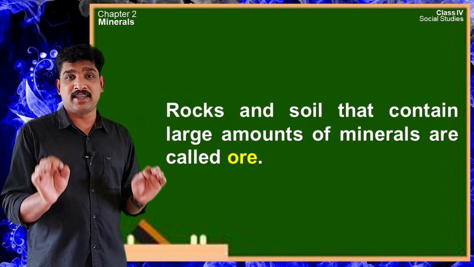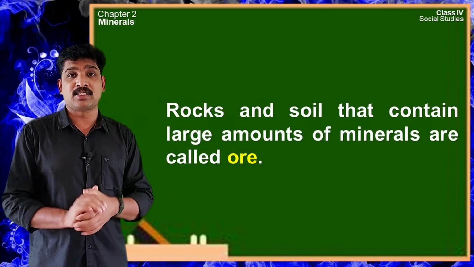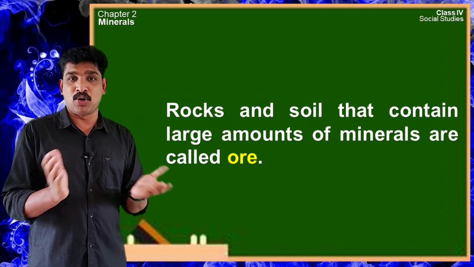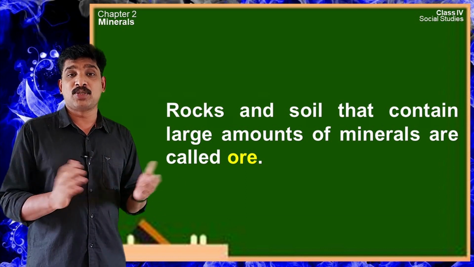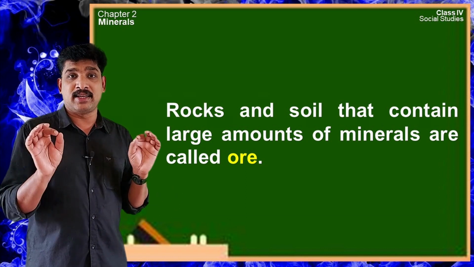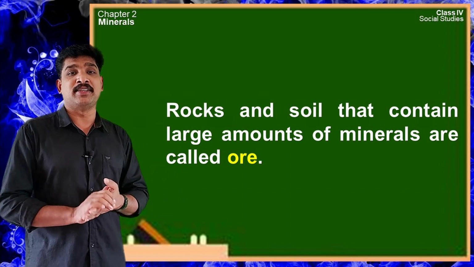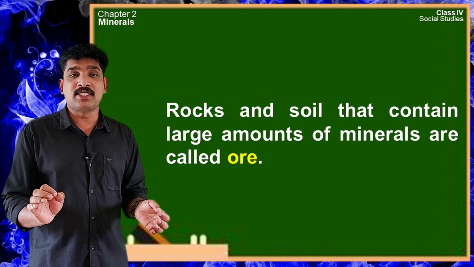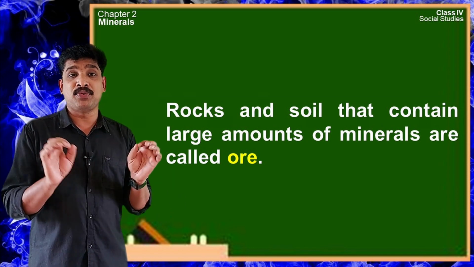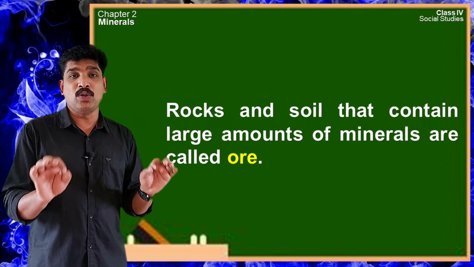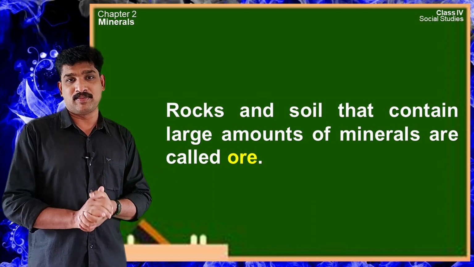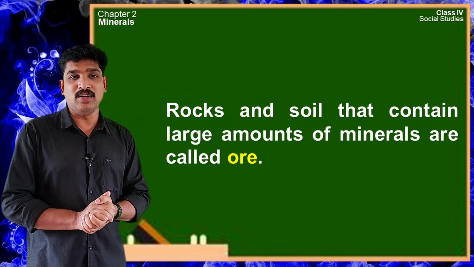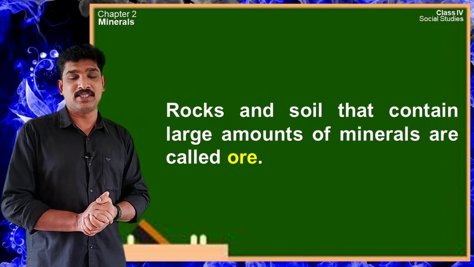Rocks and soils that contain large amounts of minerals are called ores of that mineral, such as iron ore, bauxite. All these are ores. So we can say the rock or the soil that contains a large amount of iron is called iron ore. It is not iron, it is iron ore. If we have to use them, we have to process them, we have to refine them, we have to remove all those unwanted things from that ore. Then we will be getting only that mineral. Here in case of iron ore, we will get iron when we process iron ore.